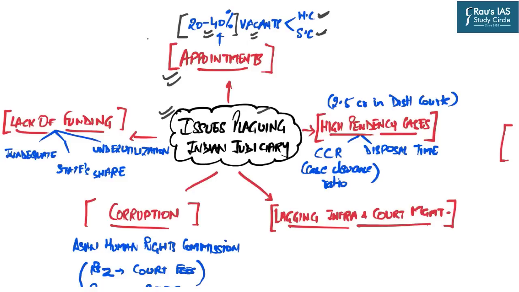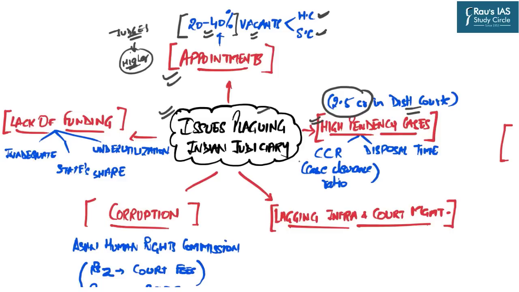If we are not having an adequate number of judges in our courts, there will be no one sitting on the chair to deliver justice. And this has become one of the biggest reasons for higher pendency of cases, which is our second issue. That is the higher pendency of cases. It is estimated that in the district courts in India alone, 2.5 crore cases are pending. Now, this is a very large number considering a country like ours.